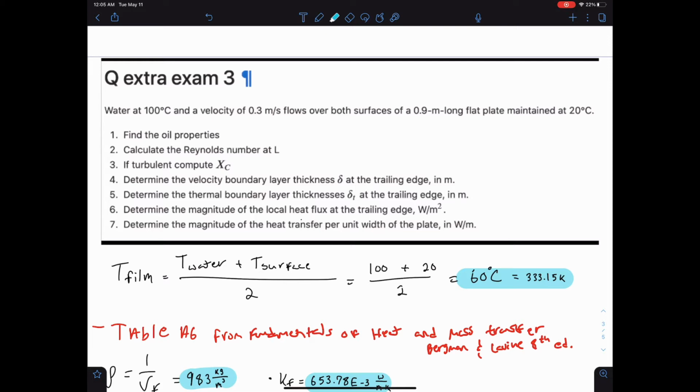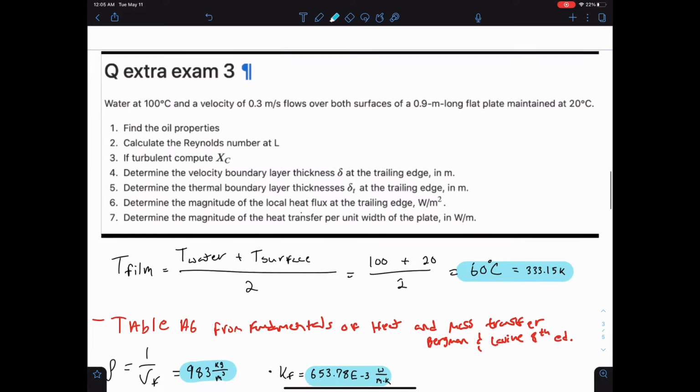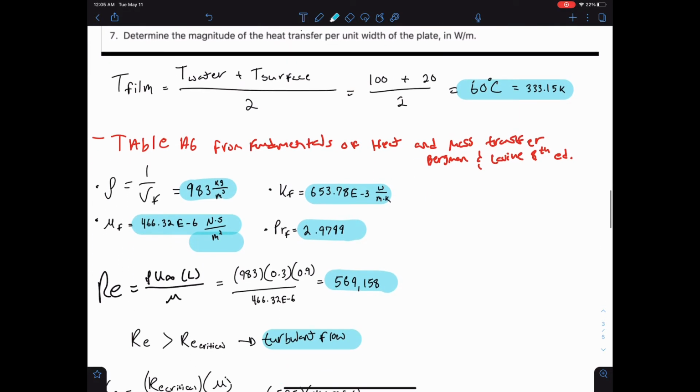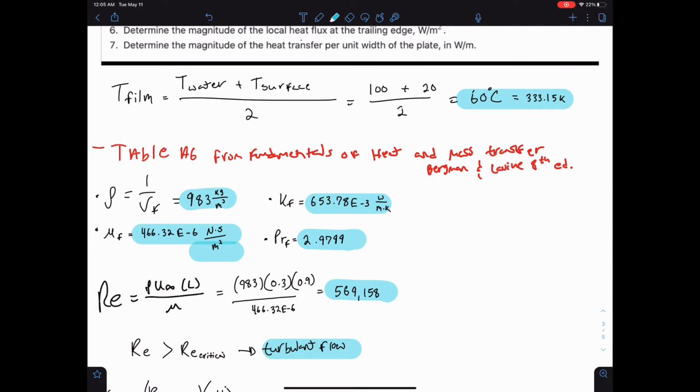First, we're going to start off by getting the film temperature, which is T water plus T surface over 2. We get 333.15 Kelvin, which is 60 degrees Celsius. From Table A6 of Fundamentals of Heat and Mass Transfer, Bergman and Lavine, 8th edition, we're going to get density at 983, the viscosity at 466.32 e to the negative 6, Prandtl is equivalent to 2.9799, and the thermal conductivity is 653.78 e to the negative 3.